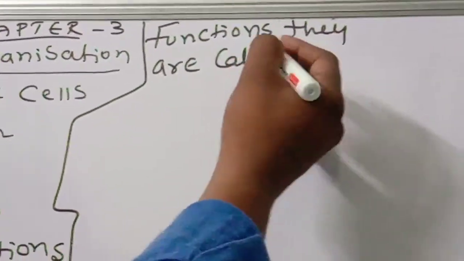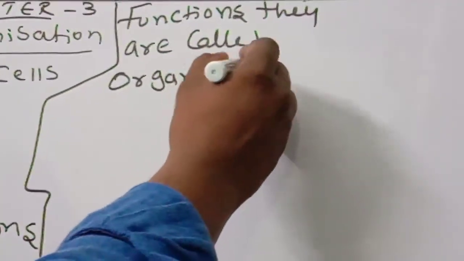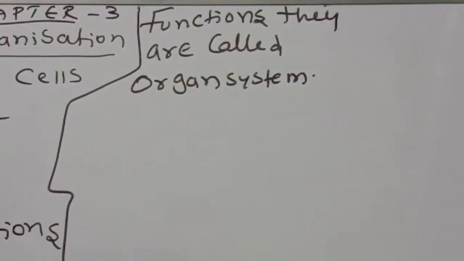They are called organ system. What we called organ system. This point you should have to remember.